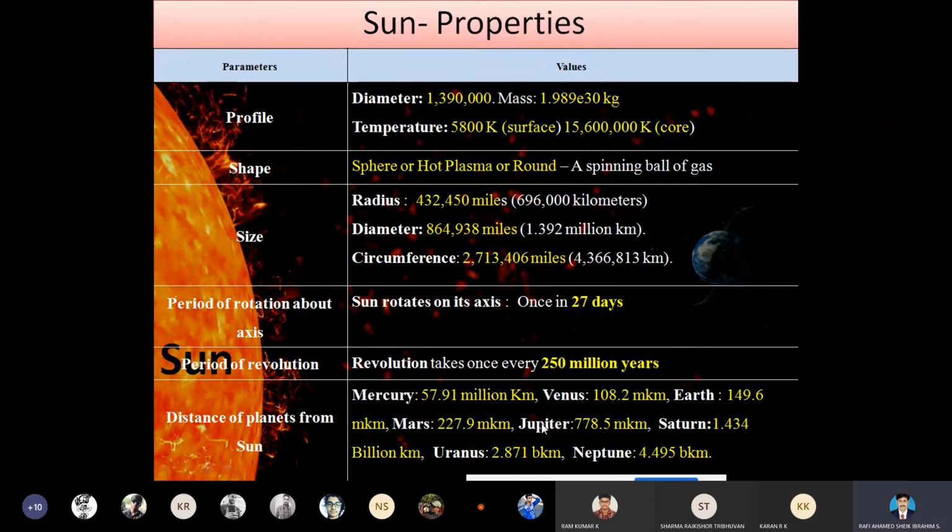For Jupiter, 778.5 million kilometers. For Saturn, 1.434 billion kilometers. So the unit has changed here from Saturn; from million, it changes to billion. For Uranus, 2.871 billion kilometers. And finally for Neptune, 4.469 billion kilometers.